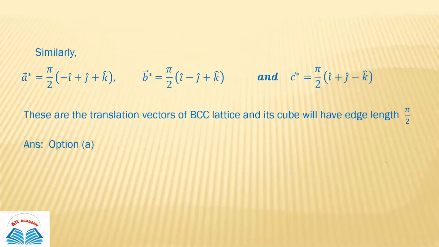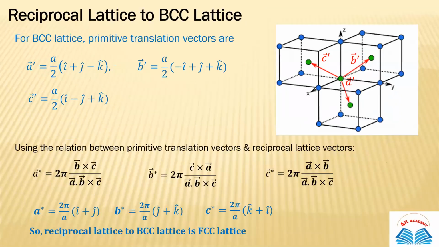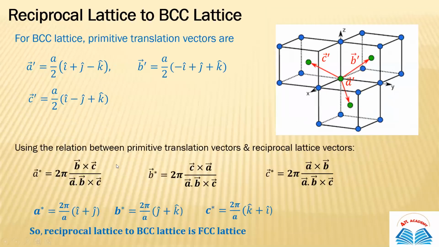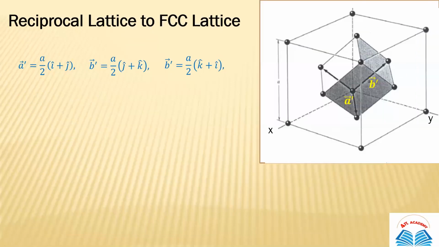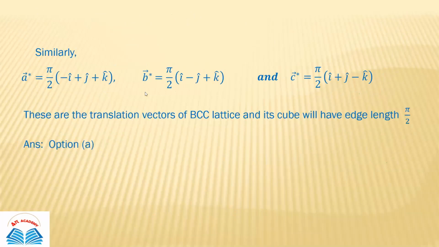If you check these translation vectors, they are basically the translation vectors of BCC, as we saw in the last slide. So these three are the primitive translation vectors of the BCC lattice.